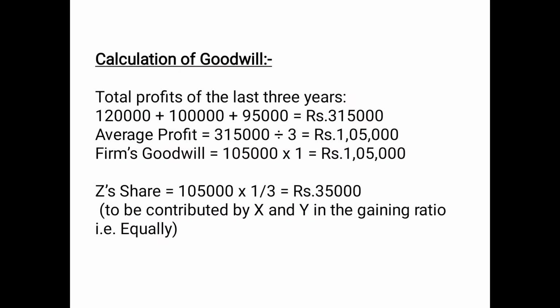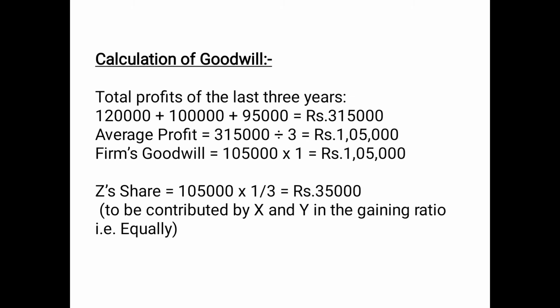So this is the calculation of goodwill. Total profits of the last 3 years: 1,20,000 plus 1 lakh plus 95,000, that is 3,15,000. Average profit is equal to total profit, 3,15,000, divided by the number of years, that is 3. So average profit comes to rupees 1,05,000, and the firm's goodwill will be average profit multiplied by the number of years' goodwill purchase, that means 1,05,000 into 1, that is 1,05,000.